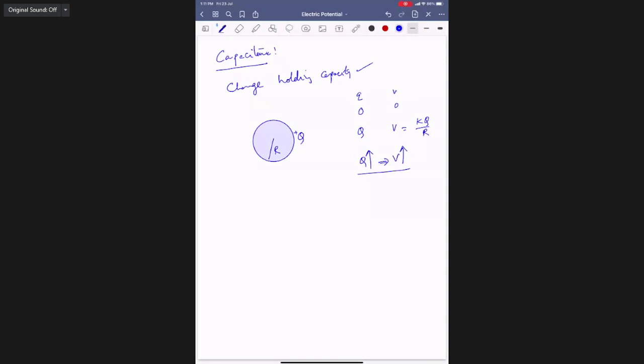More is the charge, more is the ability to do work. So as q increases, the potential also increases. Then q is proportional to V, so q equals some constant C into V. C is called q by V, the capacitance of the conductor.